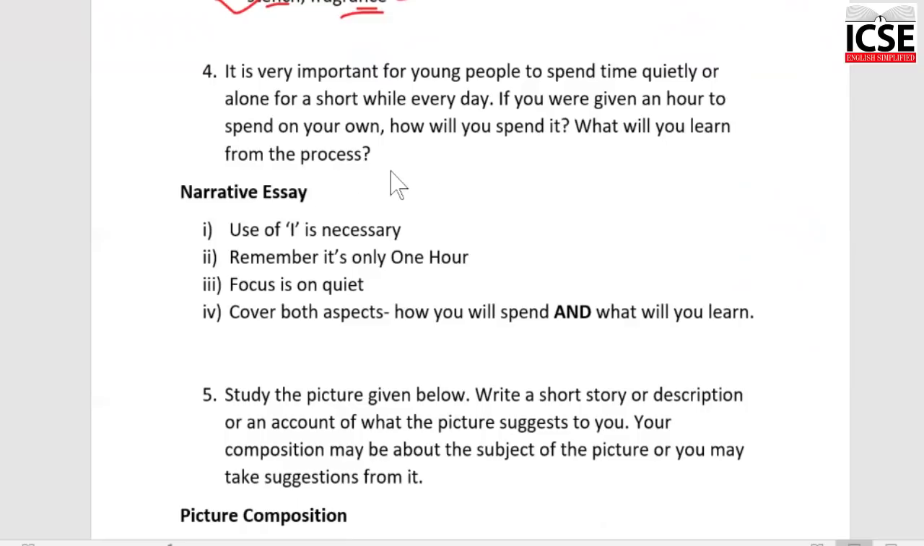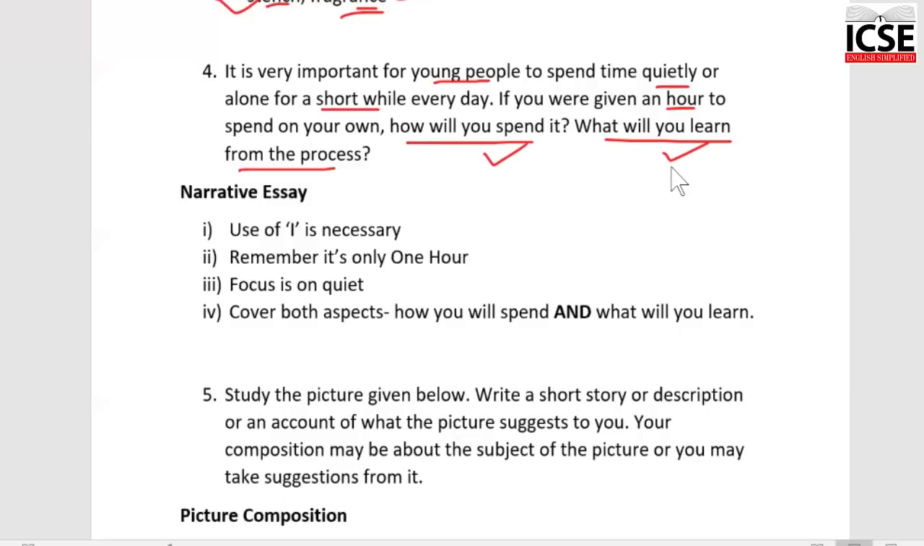So the trick to doing the composition well is first focus on the question. It says for young people, time spent quietly for a short while. And then it says how much is the time? Only an hour. Now, there are different aspects to the question. It says, how will you spend it and what will you learn from the process? So you have to give good weightage to both these parts of the essay. Then only your essay will be a good one. So I told you, you need to think about it. 5 minutes, think about it. Roughly pen down your thoughts.